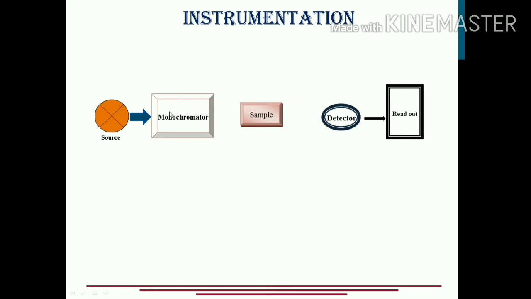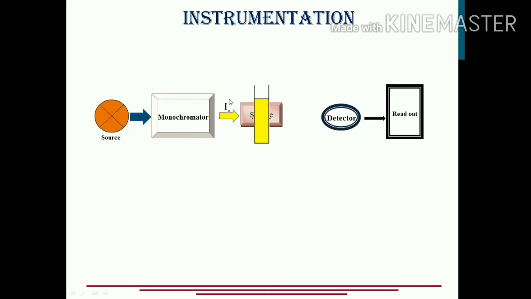It then moves through the monochromator. Now what is the purpose of this monochromator? Mono means single. The monochromator converts the polychromatic radiation into a single one. We'll study how it does it. After the monochromator, we get electromagnetic radiation which then passes through the sample placed over here. Once it has passed through the sample, let's see what happens.